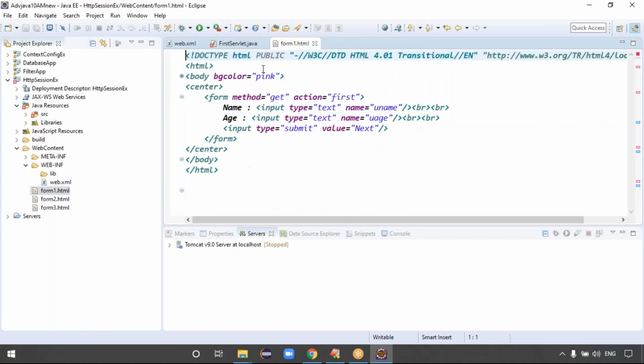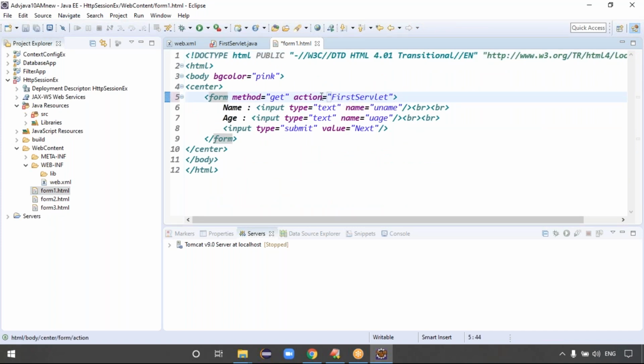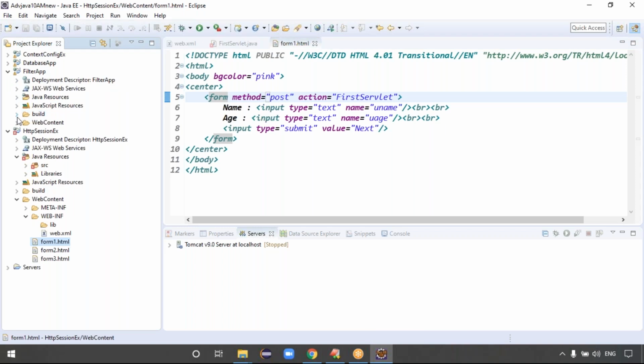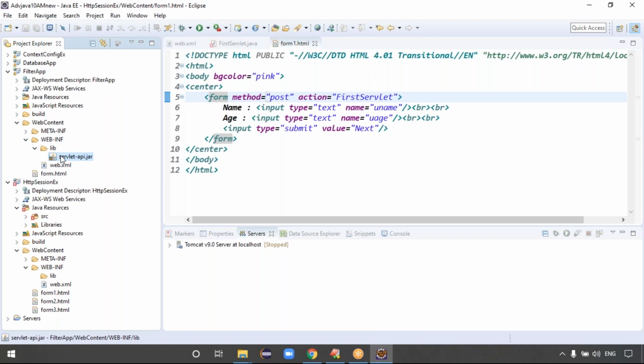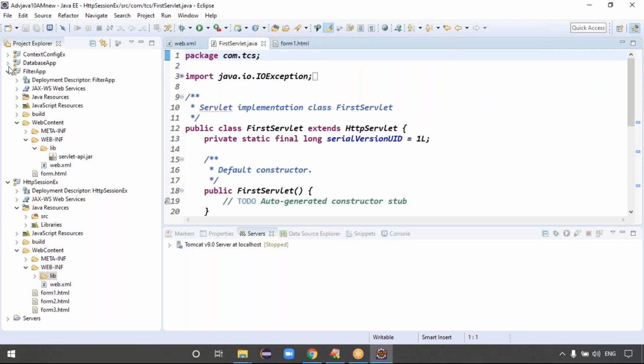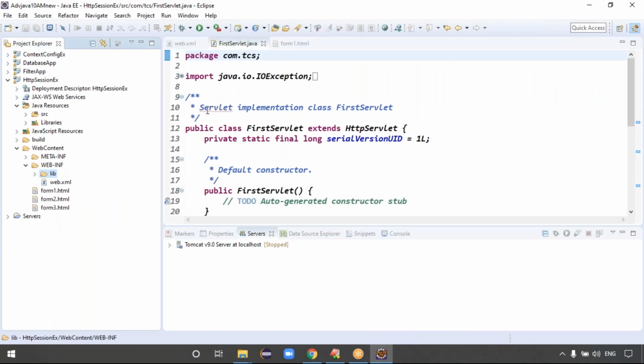Here in the action tag, take the first servlet URL pattern, and change the request type to a post request. Copy the jar file from the previous project, from the lib folder, and place it in my project. Then the problems will be rectified. Then we have to override which method, guys? doGet method, doPost method.